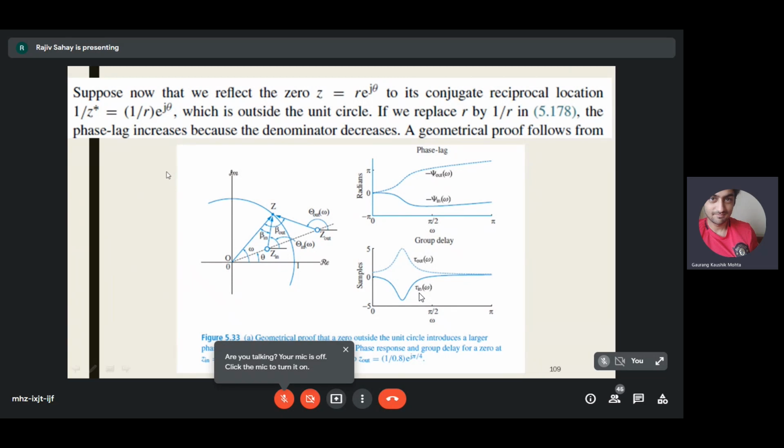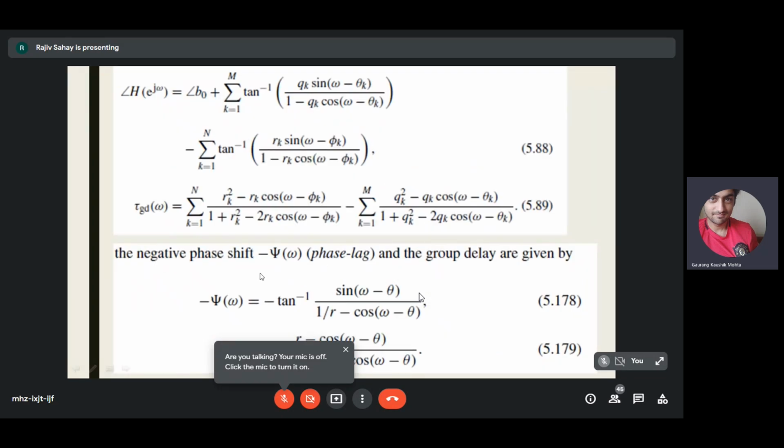So let us see. So we will have phase lag and group delay like this. So here, for phi, you are writing theta. So everything else remains the same. And similarly here, we are using this part after some simplification. There is a single zero only.